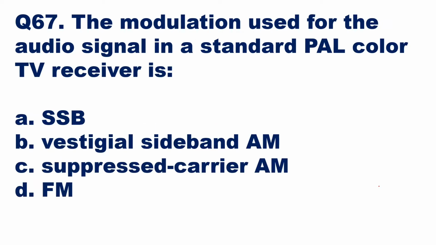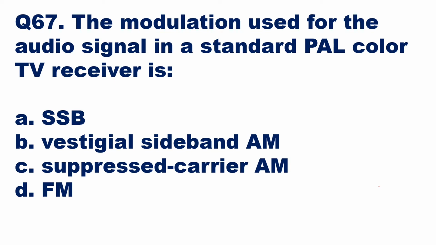The modulation used for the audio signal in a standard PAL color TV receiver is what? Okay, for audio, the volume is important, and volume represents the amplitude of the signal. So we cannot use amplitude modulation for sound. We have to use a modulation system where the amplitude is kept constant, and that modulation system used for audio in your TV receiver is frequency modulation, FM.